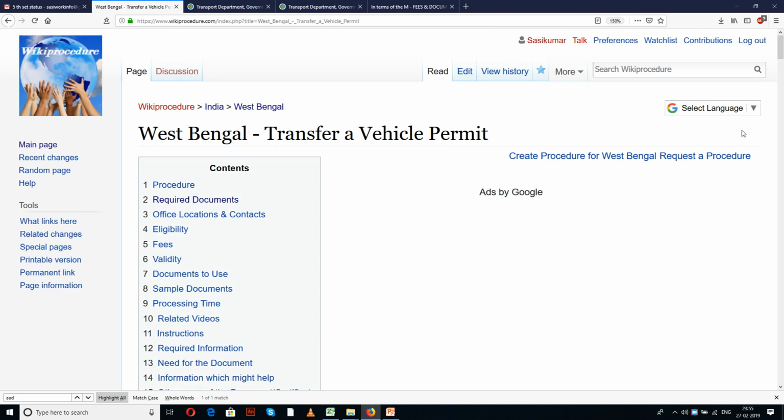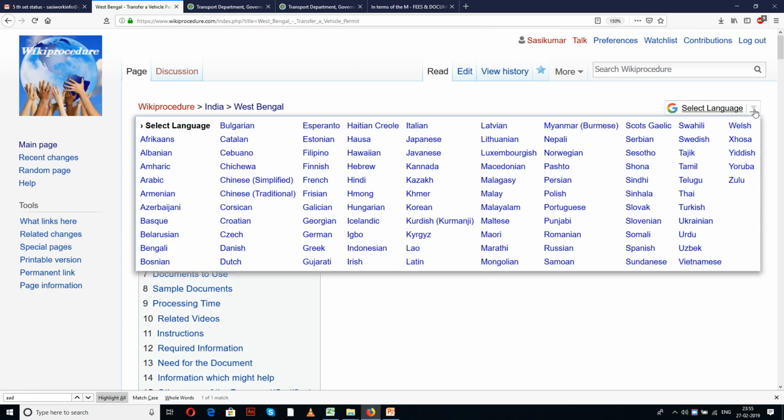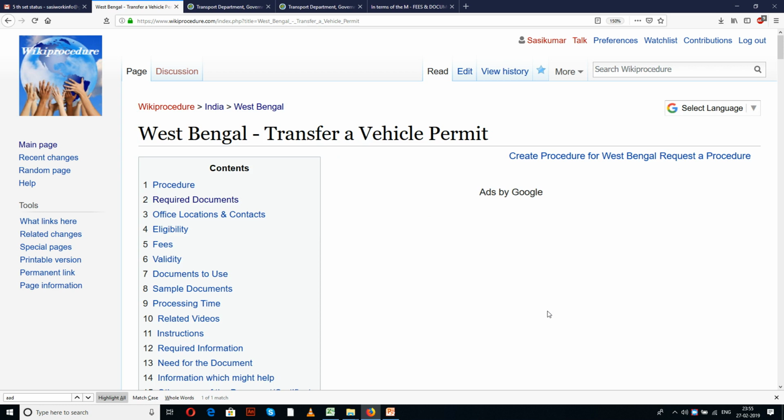Also, you can find a select language tab which is provided on the top right corner of our page. It has many languages to select from the drop down menu. Select the language of your choice to understand this procedure in the language which you know better for better understanding.